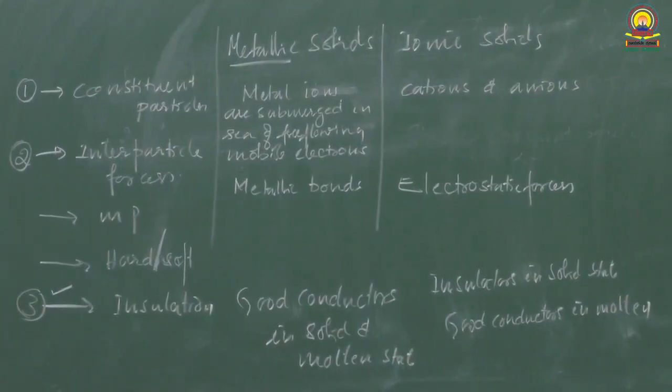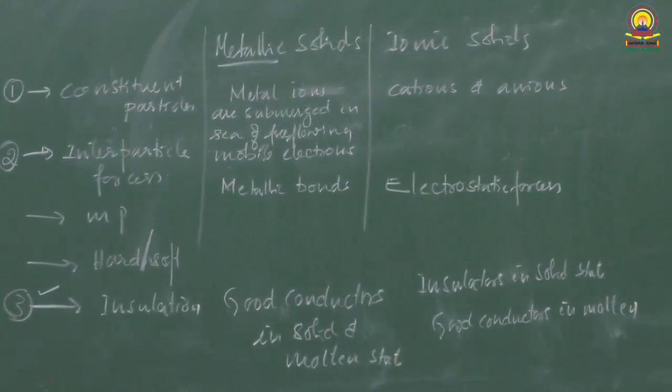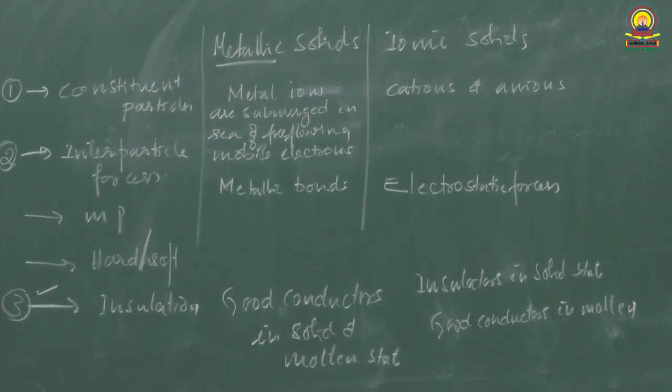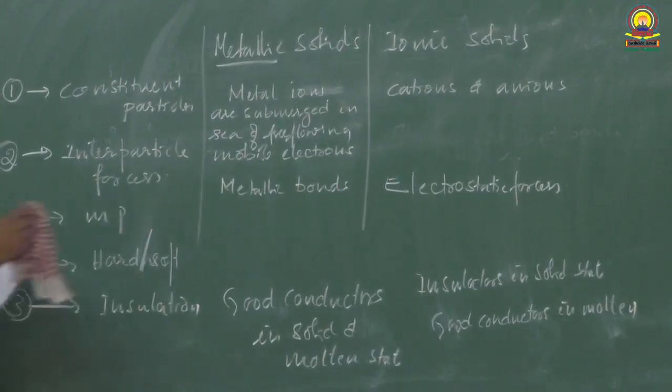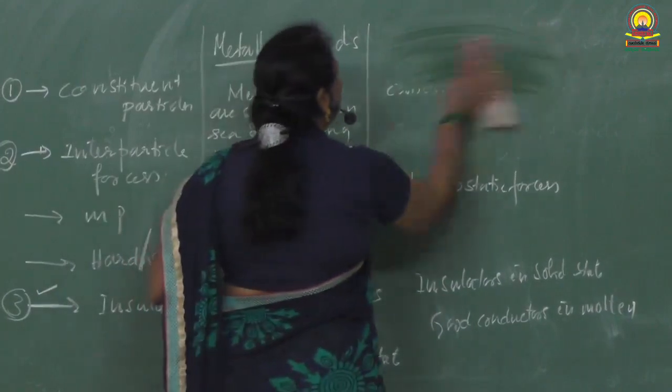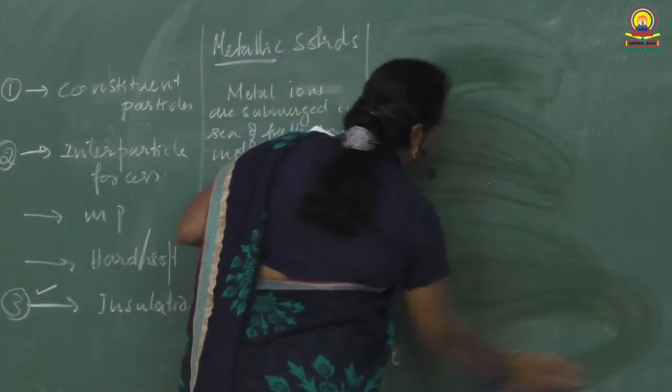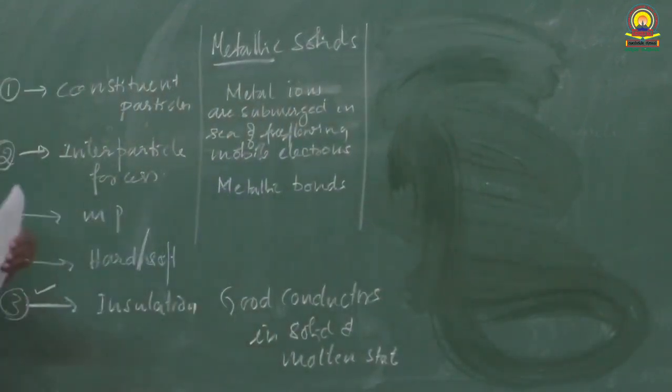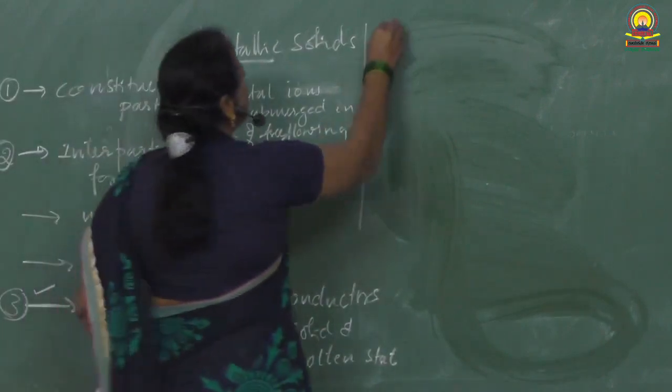Okay. Next, question number 4. Write the differences between metallic and molecular solids. So now let me take up metallic and molecular solids. What points we can write under this? Metallic solids and molecular solids.